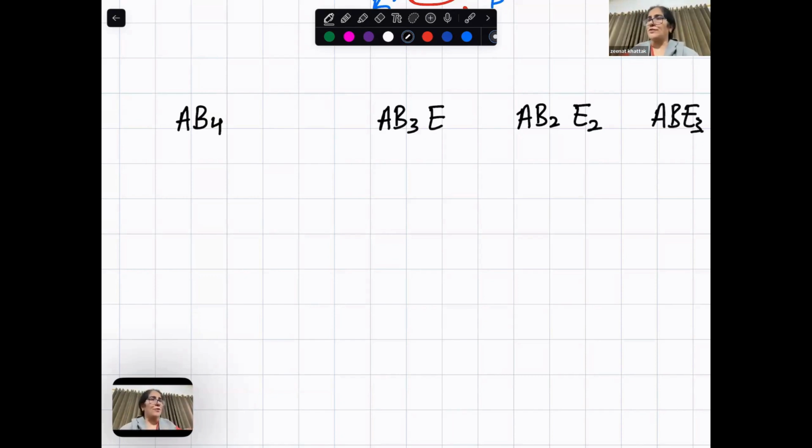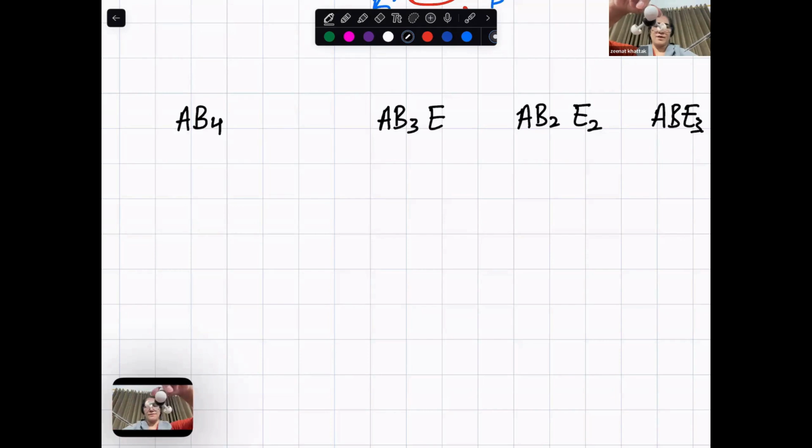Now, if there are 4 bonds, tell me, do you think the 4 are like this? 90, 90, 90, 90? No. They can go this way, up and down, to minimize repulsion to be as far as possible. So, 4 would be like this. Their maximum separation is at tetrahedron.